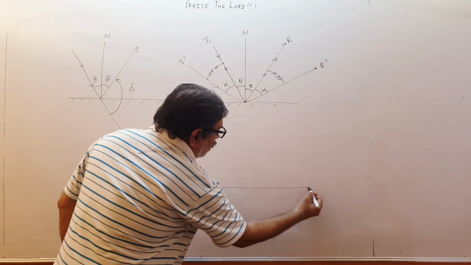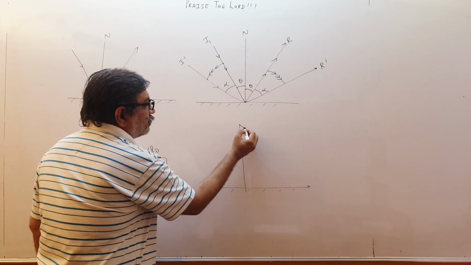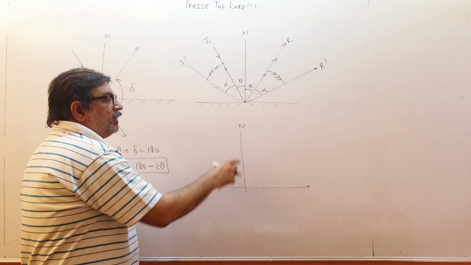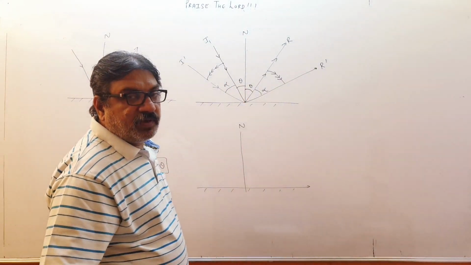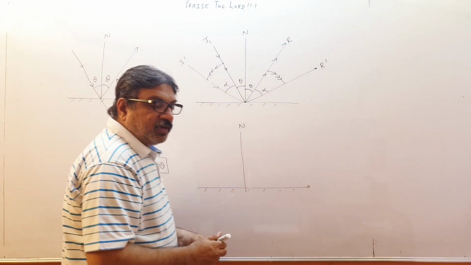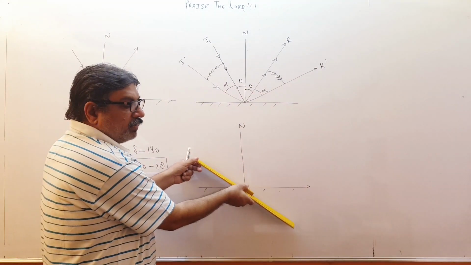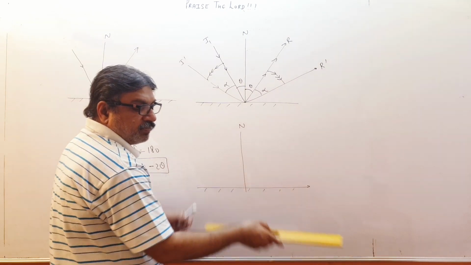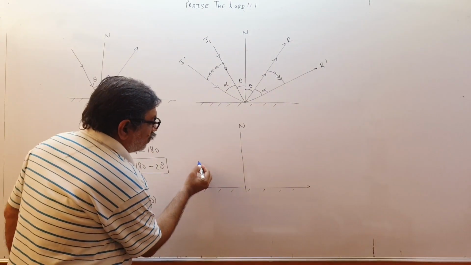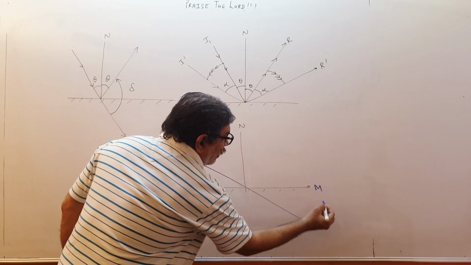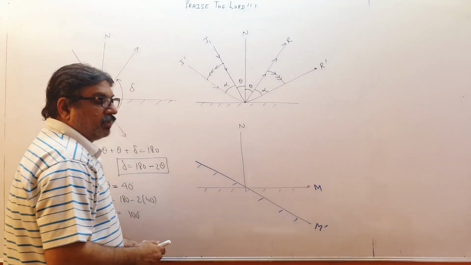If this is the mirror and this is the normal, let us see what happens if we shift the mirror by a certain angle alpha. Now we are not moving the incident ray; I change the position of the mirror by alpha. That means I tilt the mirror like this by an angle alpha. Earlier the mirror was like this, now it is like this. My blue line shows the new position of the mirror. This is M and this is M dash.